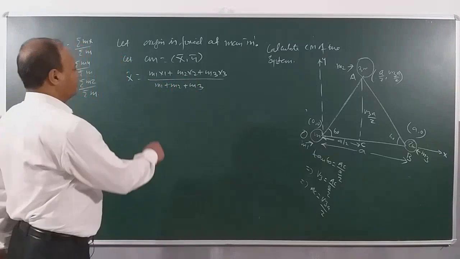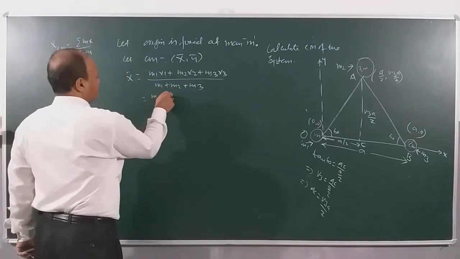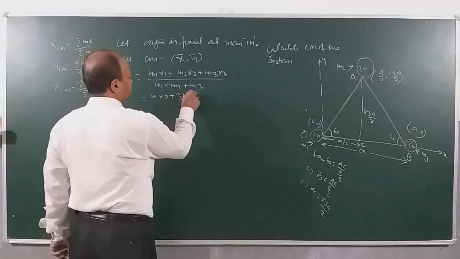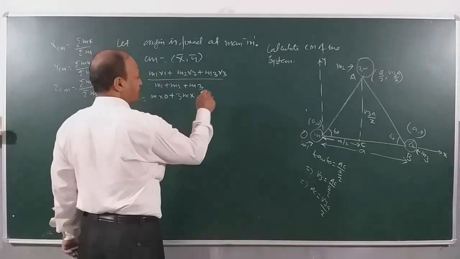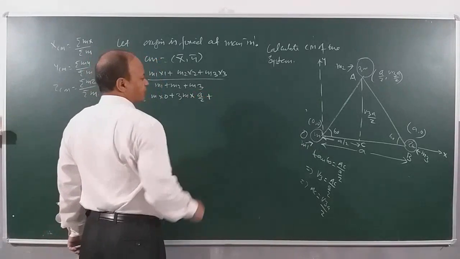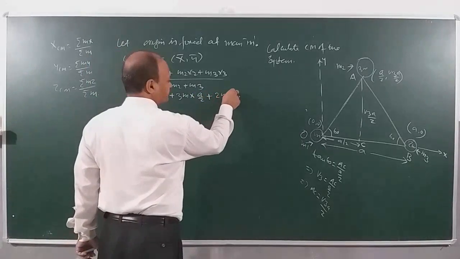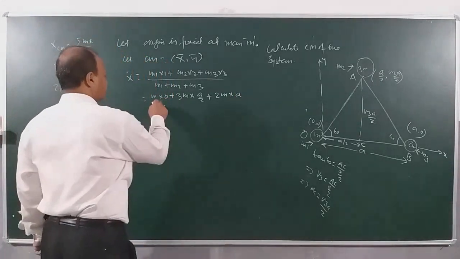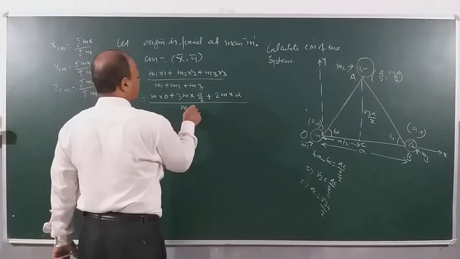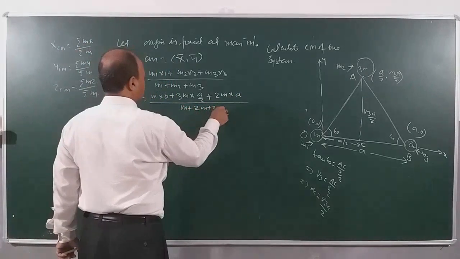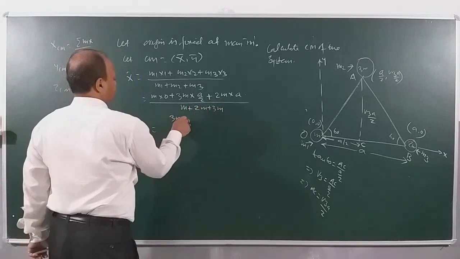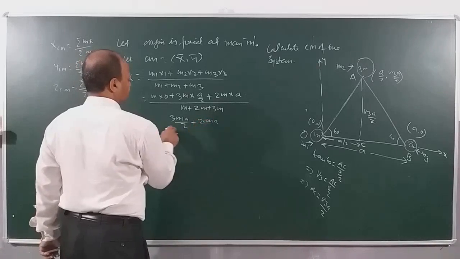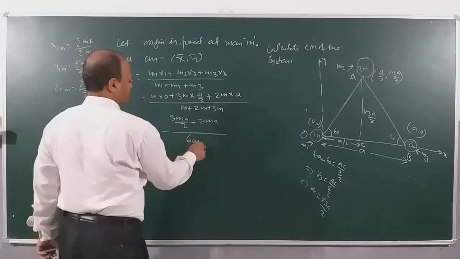Let's put in the values. m1 I have taken as m, x1 is 0. m2 I have taken as 3m, and x2 is a by 2. m3 I have taken as 2m, and x3 is a, divided by m plus 2m plus 3m. 3ma by 2 plus 2ma divided by 6m.